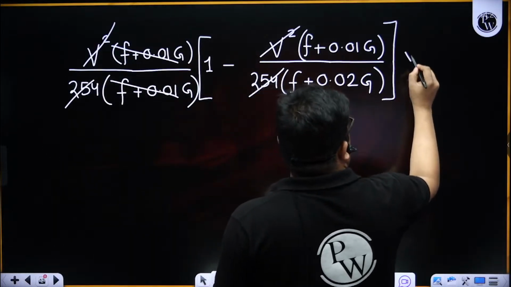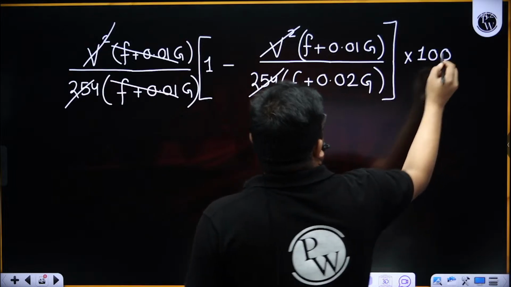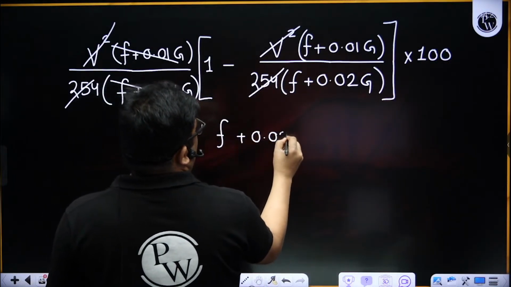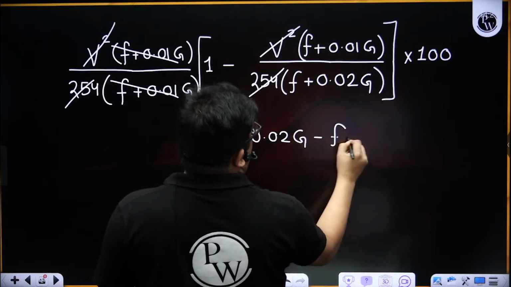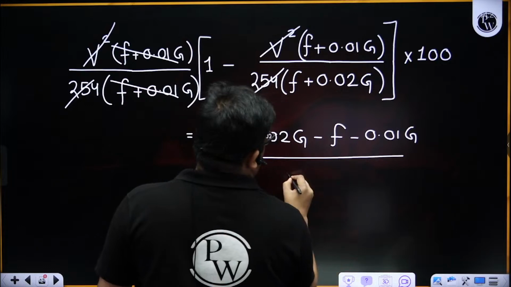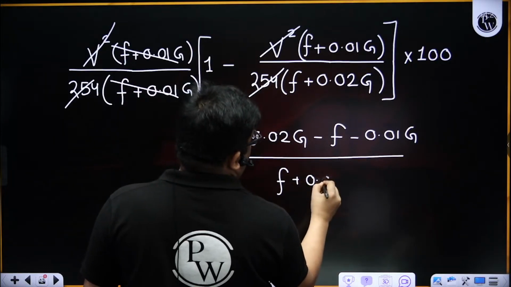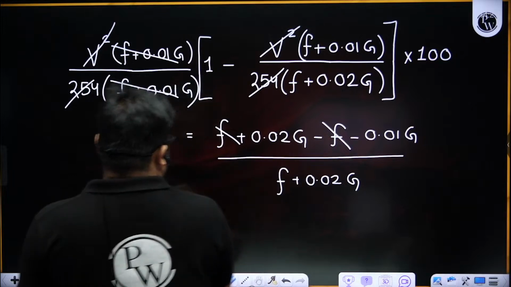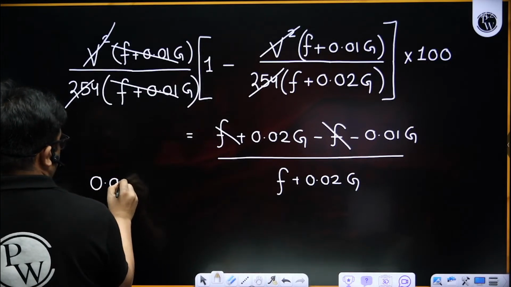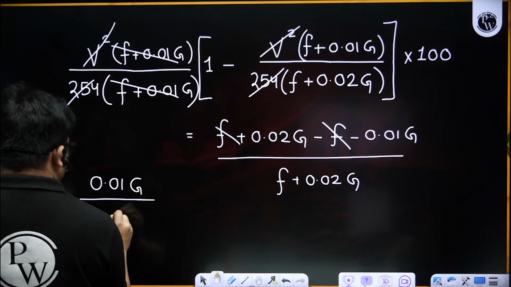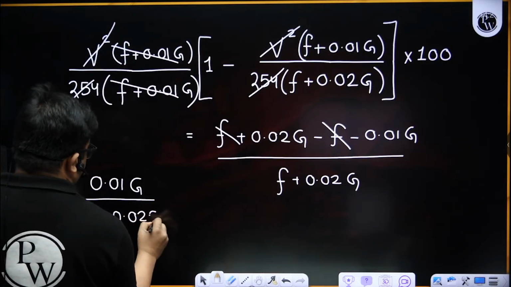Very simple, you should just know the expressions. So this is equal to F plus 0.02 G minus F minus 0.01 G divided by F plus 0.02 G. F gets cancelled, and I get 0.01 G by F plus 0.02 G into 100.